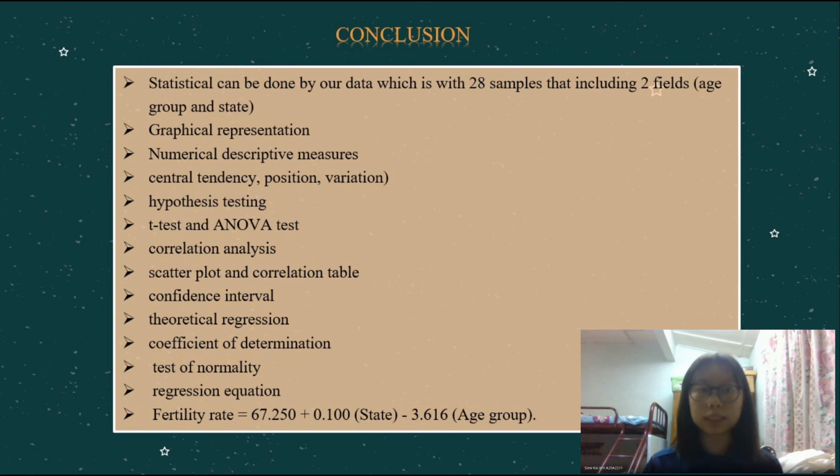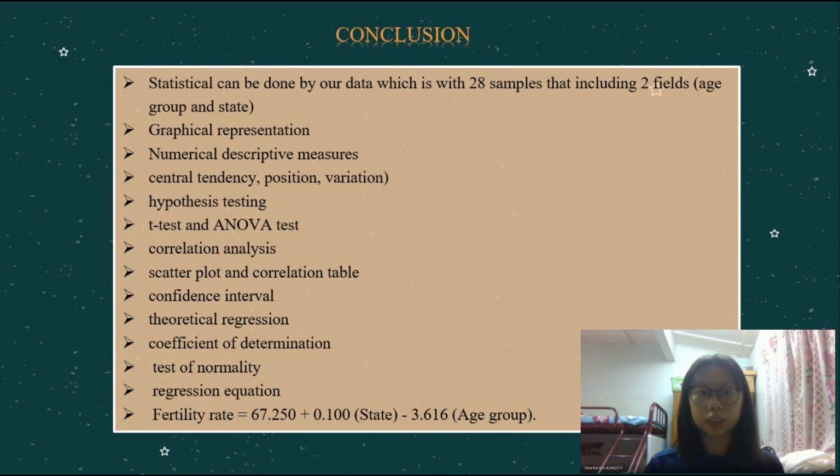In hypothesis testing, we use the t-test and conclude that the mean is not equal for state and age group, and by using the ANOVA test, we conclude that there is a significant difference among the treatments. Besides, we perform correlation analysis with a scatter plot and correlation table, and we found that we are 95% confident that the population parameter is between 34.43 and 71.64.